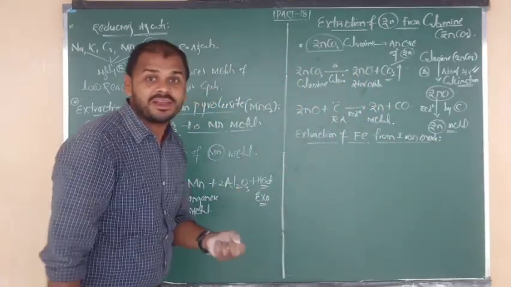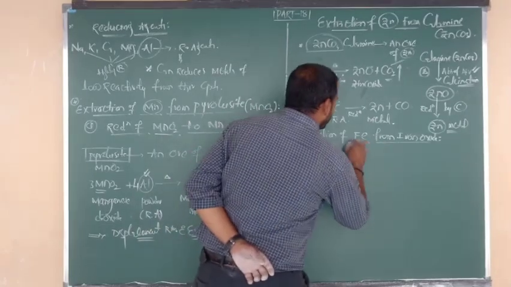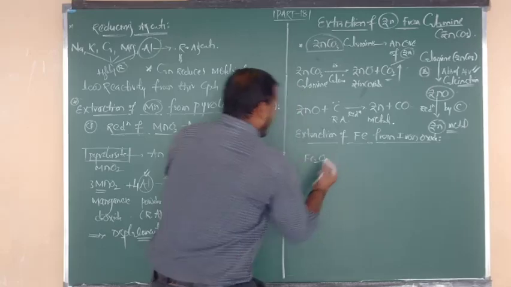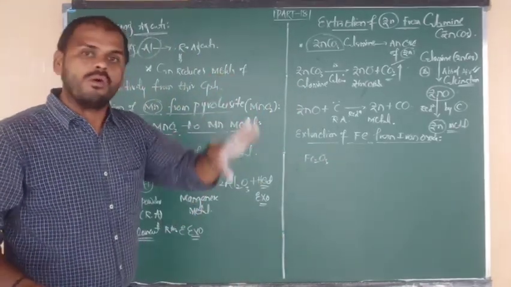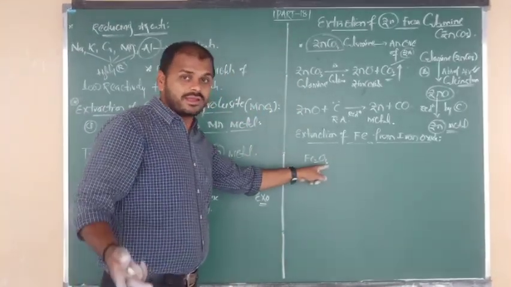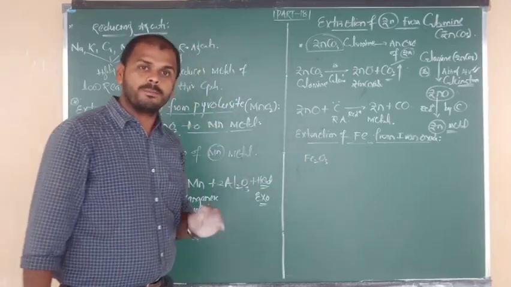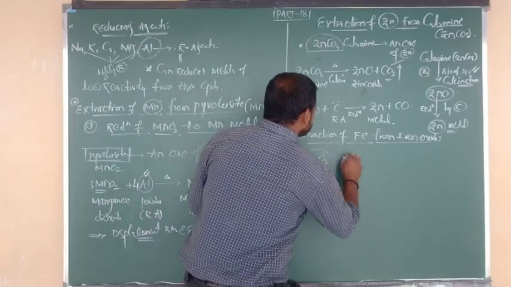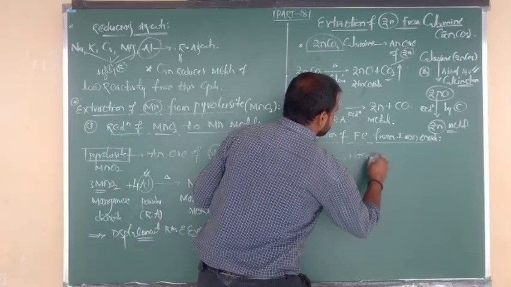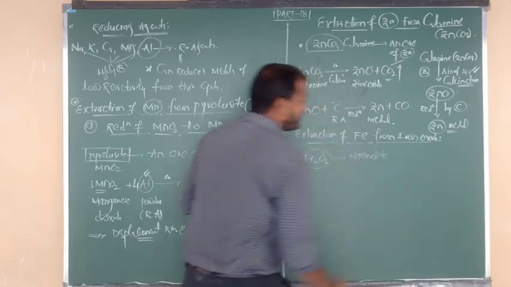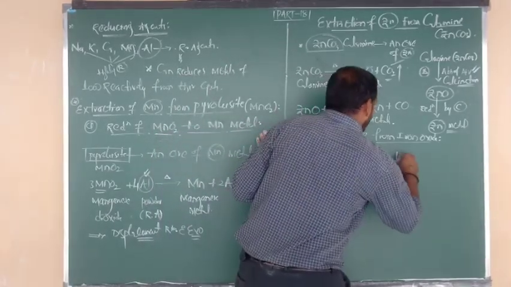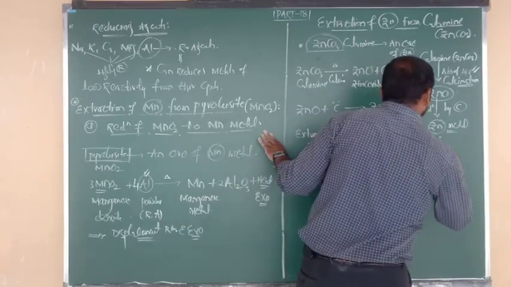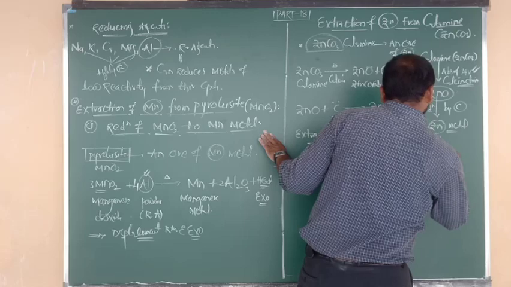What is the formula of iron oxide? Yes, the formula of iron oxide is Fe2O3, and we can also consider another formula, Fe3O4. Both we can consider. Fe2O3 is known as hematite ore. What is the name? Hematite. And also Fe3O4, its mineral name is called magnetite.